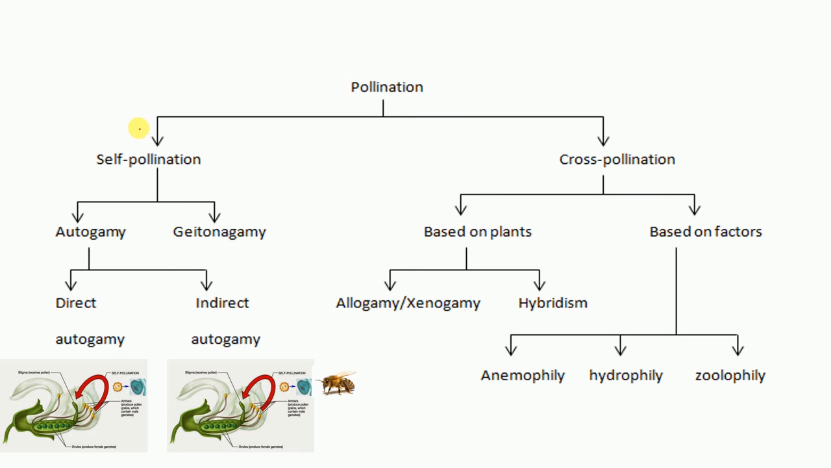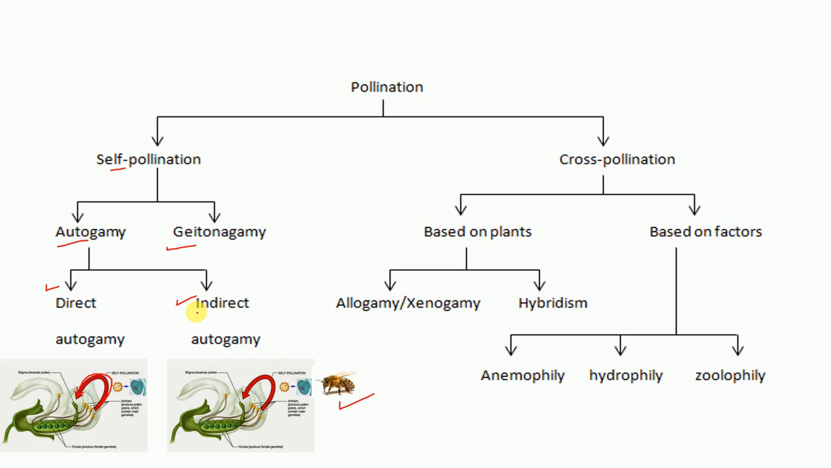And in this chart you can classify the things. Pollination is divided into self pollination and cross pollination. Self pollination is divided into autogamy and geitonogamy. Autogamy is again divided into direct and indirect. Now what do we mean by direct? We have already gone through this: it is pollination that takes place between the same flower, and there is no need of any pollinating agent.